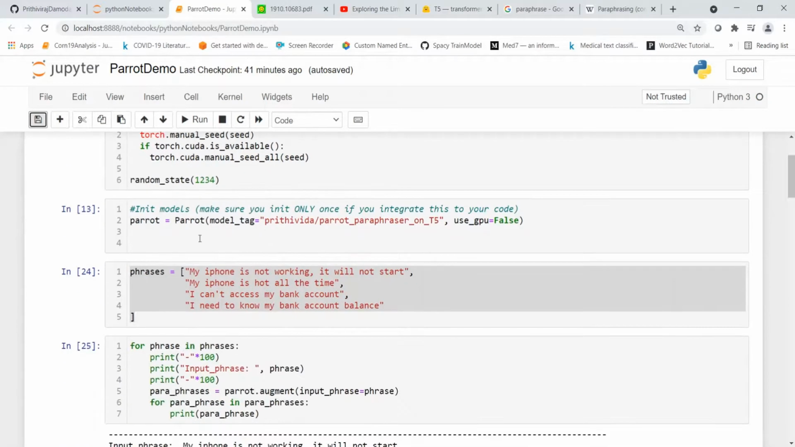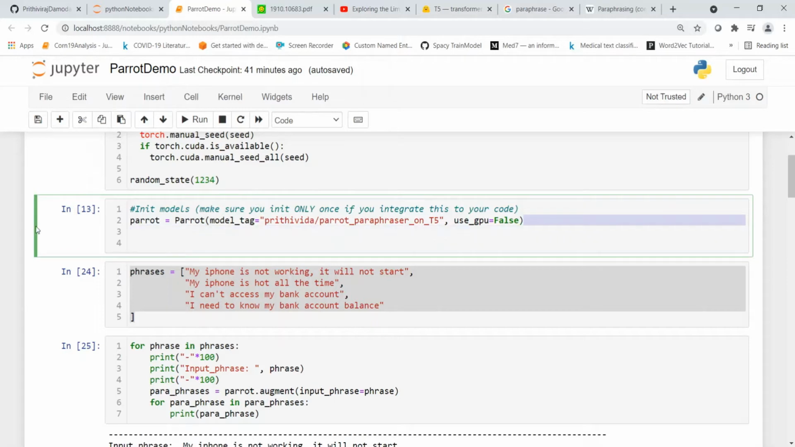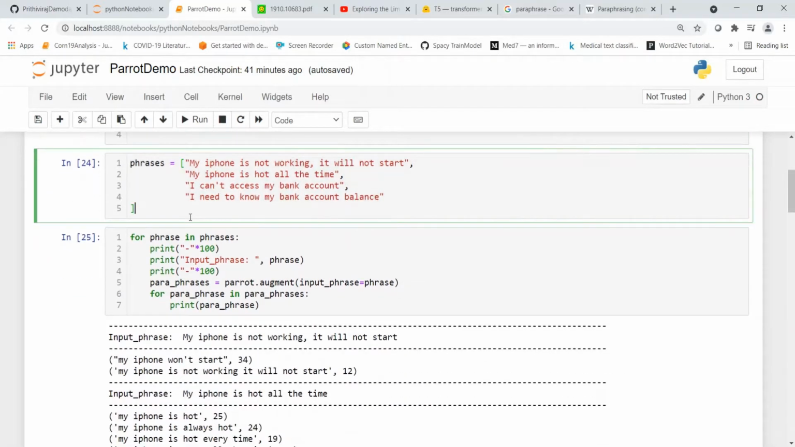The first thing you do is initialize the models. For that, this is the line of code which you need to write, whereby you are initializing the Parrot paraphrasing framework. Now let's declare certain phrases.